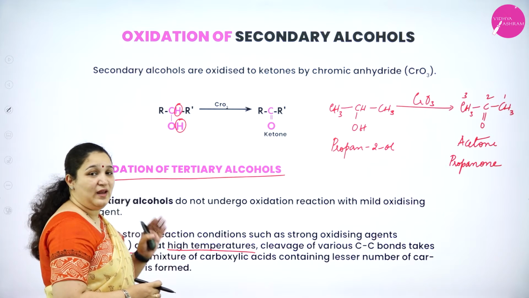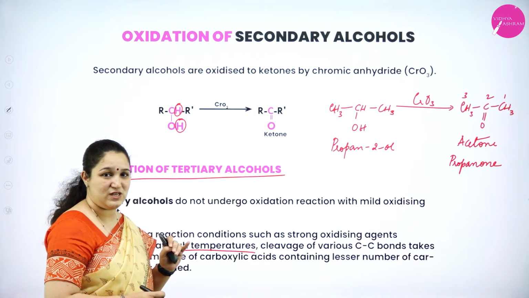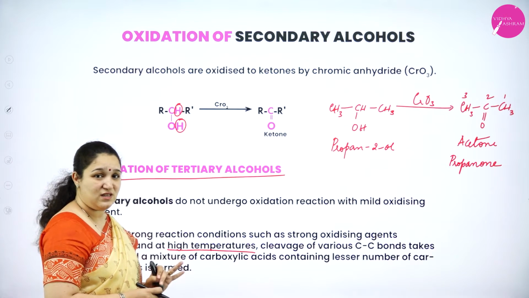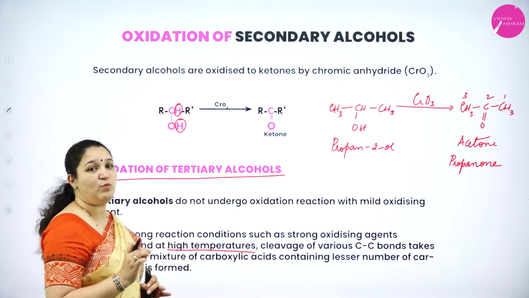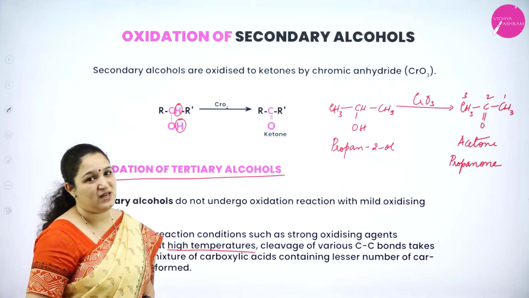So under mild conditions, tertiary alcohols just do not undergo oxidation. With a strong oxidizing agent and drastic conditions, they can give carboxylic acids, but of course the chain length is reduced.